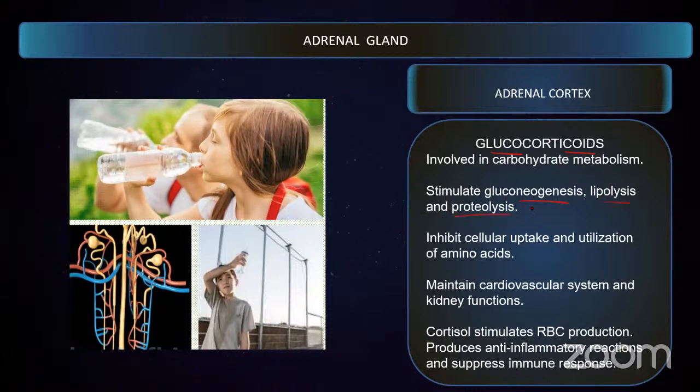These functions are very important for increased levels of glucose metabolism. It also prevents the cells from taking up amino acids. It also acts on the cardiovascular system as well as kidney functions. It helps in RBC production, and it also has immune suppressing abilities.